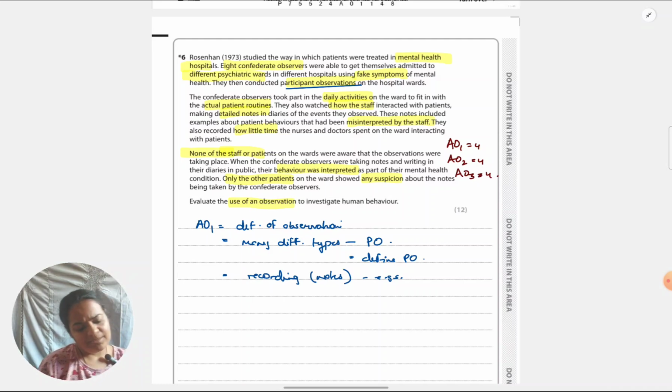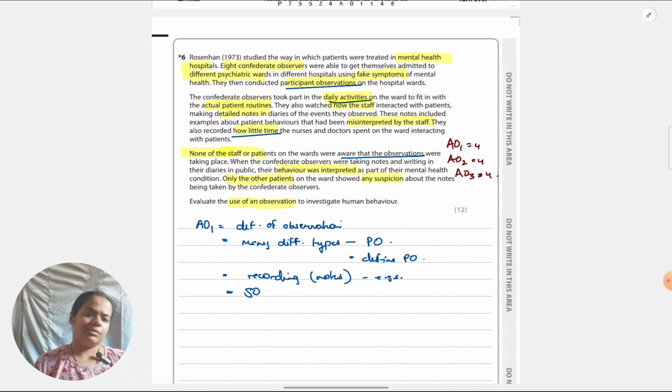And what else is relevant in the situation, we can see the types of behaviors that were being observed. It seems to be a structured observation, so you can elaborate on structured observation. And researchers have already planned what they want to observe, and that is exactly what they are observing. Let me see if there's anything else. No, then it's the results part. Yeah. Also, one more thing, none of the staff was aware about the observations. We have learned about covert and overt observations. We can say one more type of observation is a covert observation in which participants are unaware of being observed.